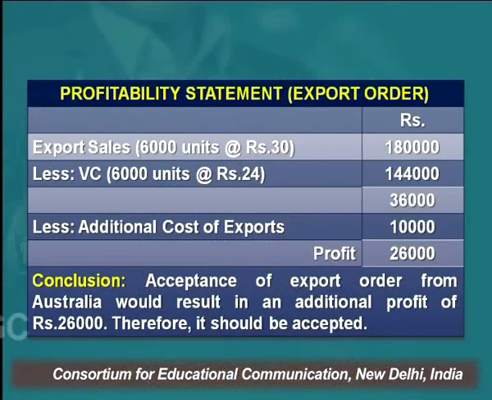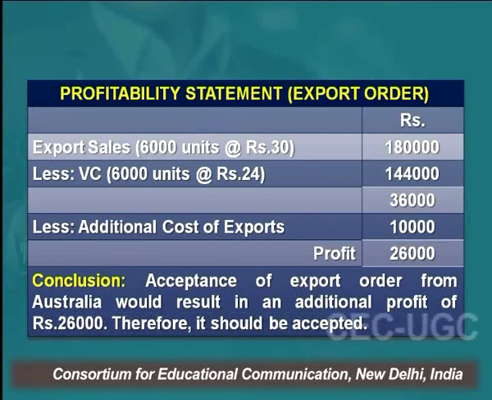Now let's see if this order is accepted at 30 rupees. You have to sell 6,000 units only. So 30 rupees multiplied by 6,000 units comes to 1,80,000 rupees.